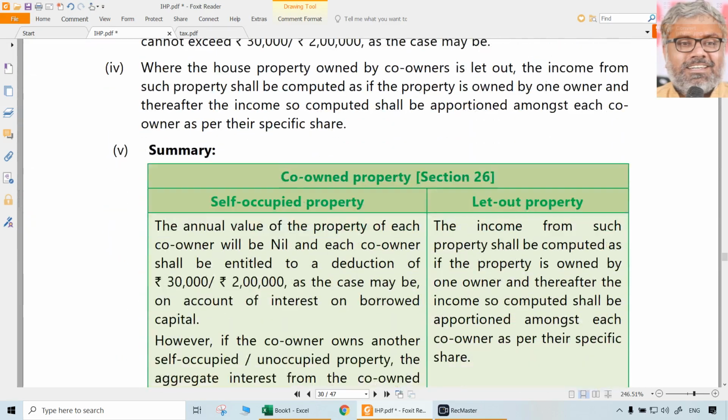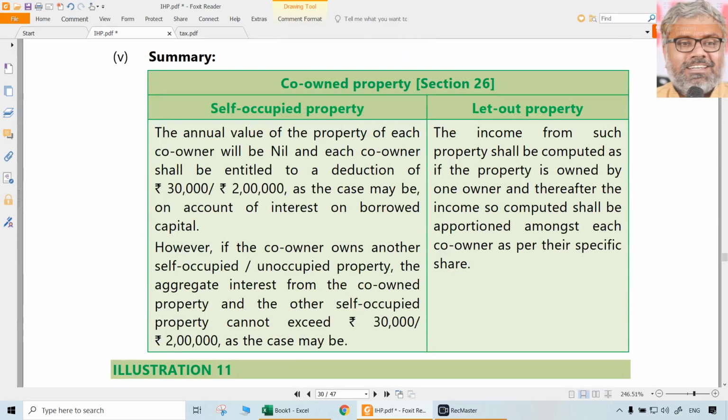That is about 25A. And there is one more scenario here, section 26. That is co-owned property. Section 26 is co-owned property. We can just go to the summary of that because only the essence is important. Actually, we are not going to do anything. If it is a let out property, there is nothing special we have to do. Co-owned property means what? Same property owned by many people. Imagine there is one building which is owned by 3 brothers. So all of them are jointly owning the property. So what is the great thing that we have to do?